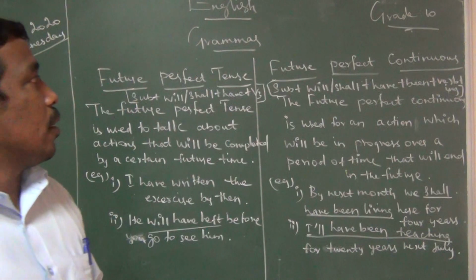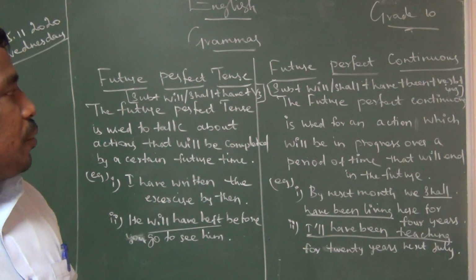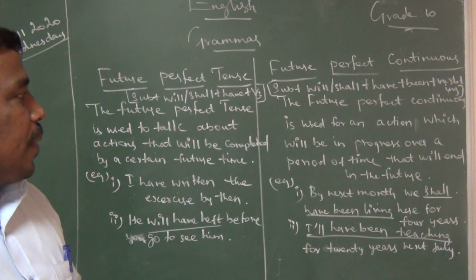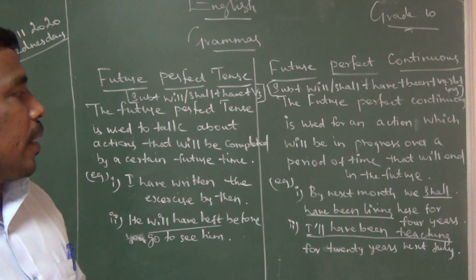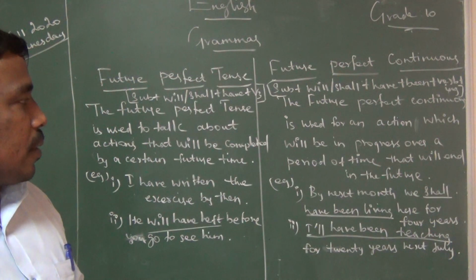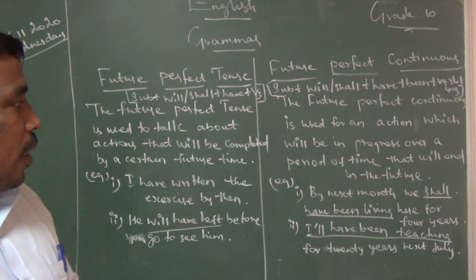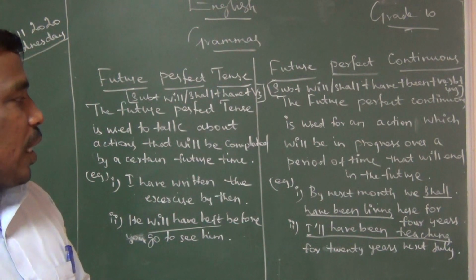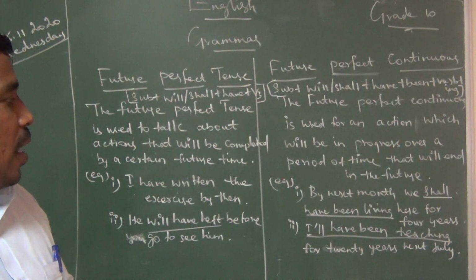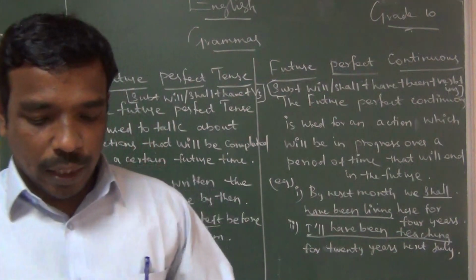Write fast. The future perfect continuous. Future perfect continuous is used for an action which will be in progress over a period of time that will end in the future. By next month we shall have been living here for 4 years. When next month comes, it means we shall have been living here for 4 years. I will have been teaching here for 20 years next July.